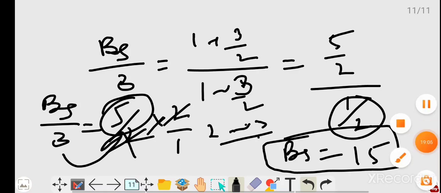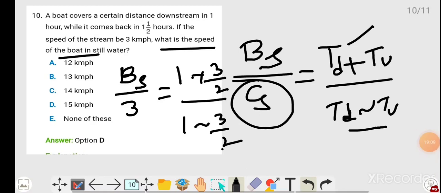So our answer is 15 km per hour. D is our option. So 15 km per hour is our answer, and our option is the same.